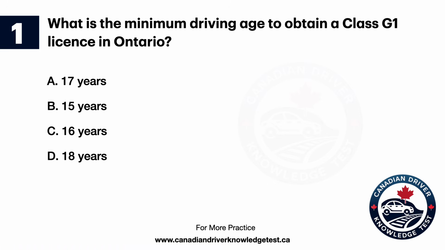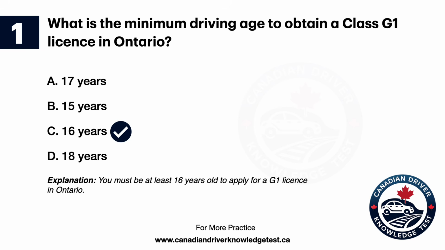Question 1. What is the minimum driving age to obtain a Class G1 license in Ontario? A. 17 years. B. 15 years. C. 16 years. D. 18 years. The answer is C. 16 years. Explanation. You must be at least 16 years old to apply for a G1 license in Ontario.